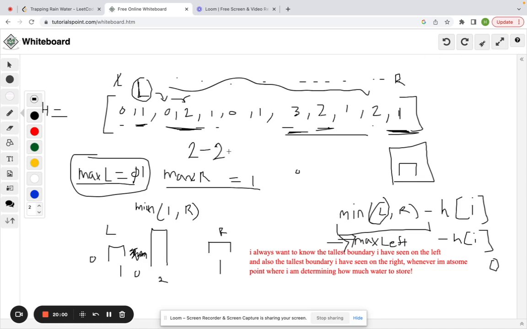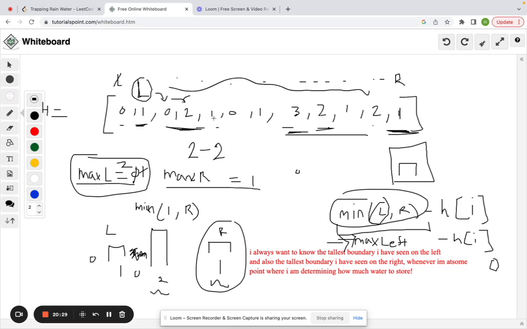Which is going to give us 0. And now max left is 2. Okay, and now we've reached this point where this left boundary is greater than the right boundary. So now the minimum shifts to this right pointer, because you're saying this is the minimum value that I want to use in my computation. The minimum of left and right is now going to be whatever's on the right, because that one is less.